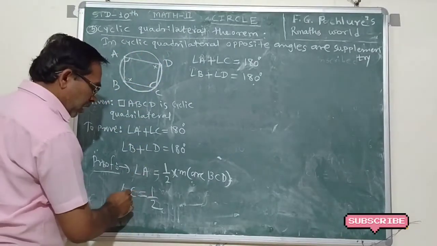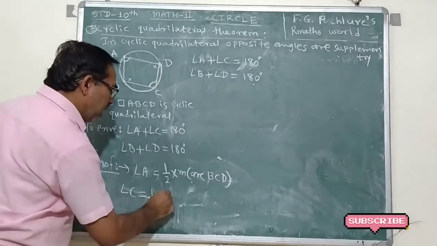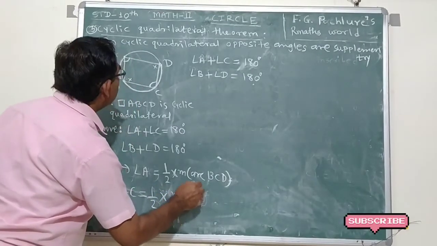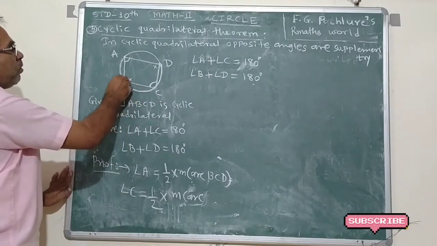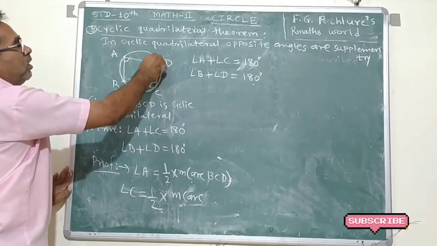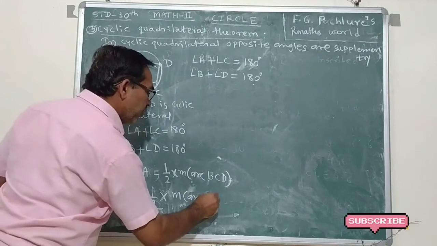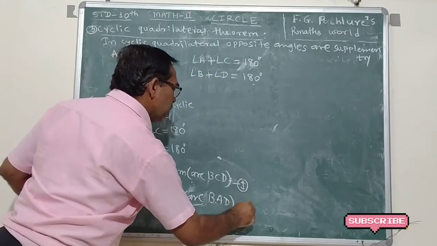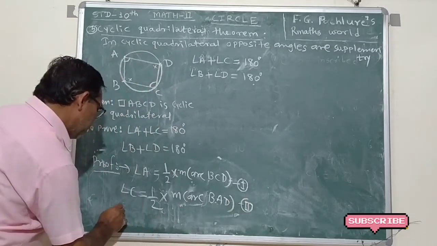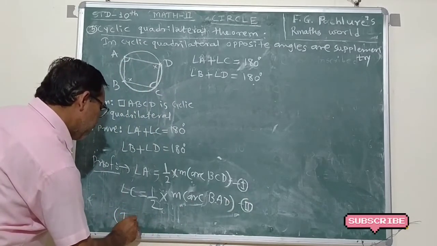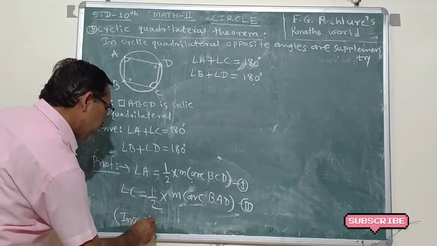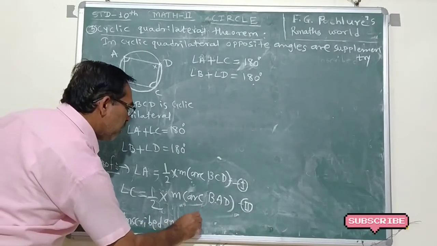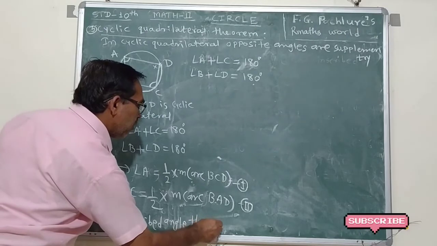Therefore, measure of angle C is equal to 1/2 into measure of arc, which arc? This starts from B via A to D, BAD. This is first, this is second, and what is the reason? Inscribed angle theorem. The reason for both is the inscribed angle theorem.